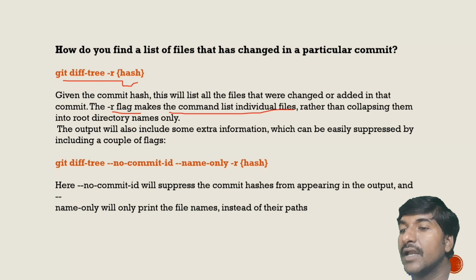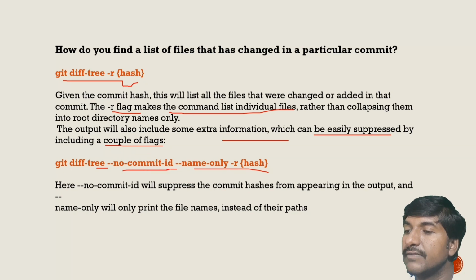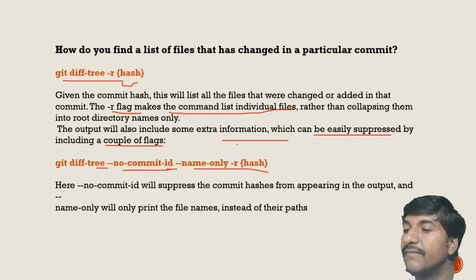And one more git command, that is git diff-tree --no-commit-id --name-only -r. Here --no-commit-id will suppress the commit hashes from appearing in the output, and --name-only will print the file names instead of their paths.